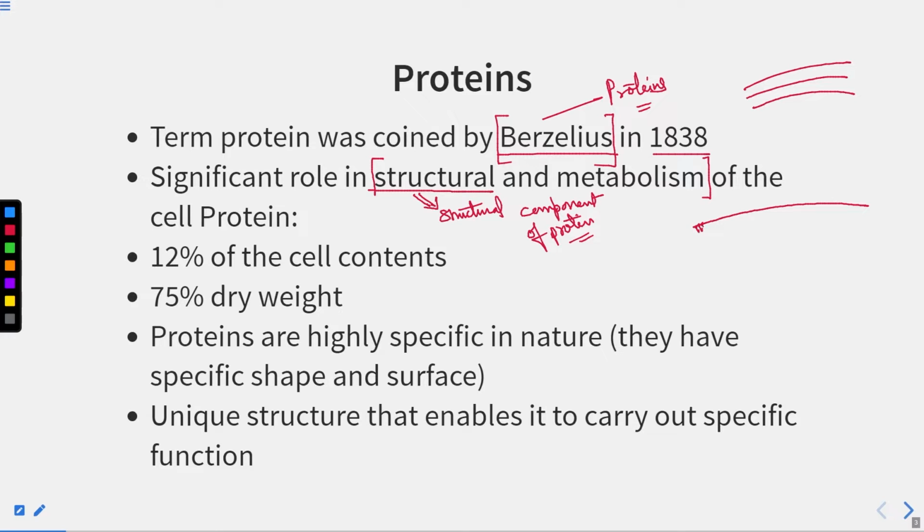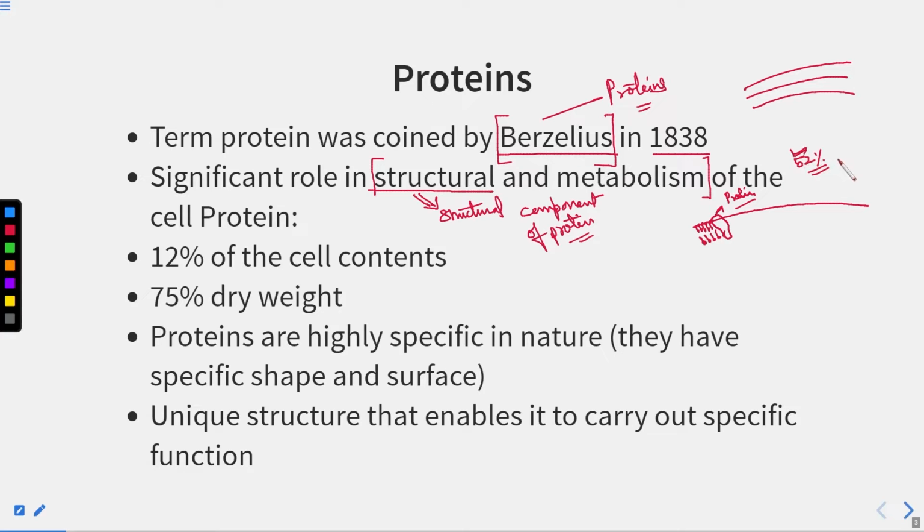So here we can see the lipid bilayer in this manner, and in this lipid bilayer there are some transmembrane protein structures like this. This is the protein. Around 50 to 52% of the cell plasma membrane is made up of protein.